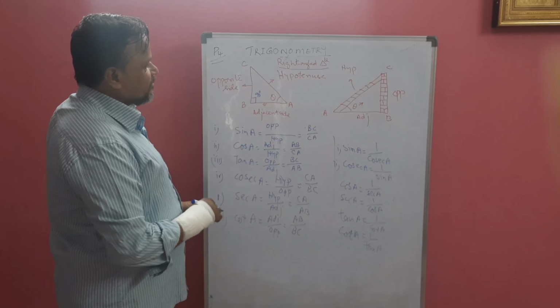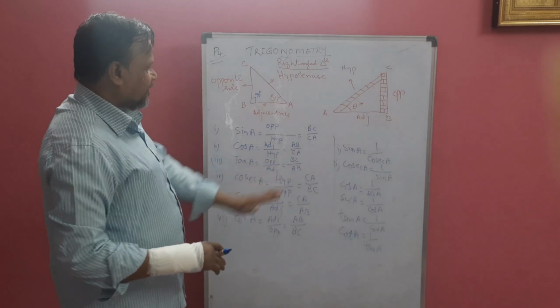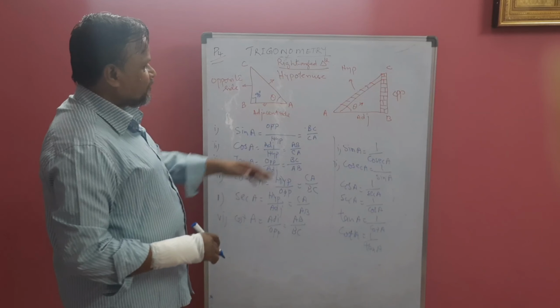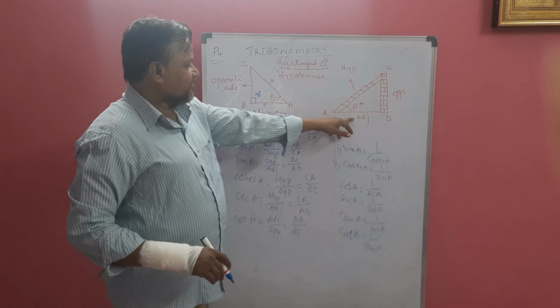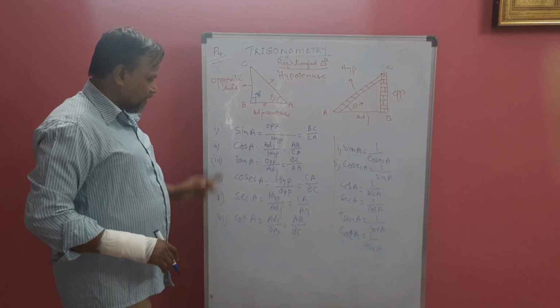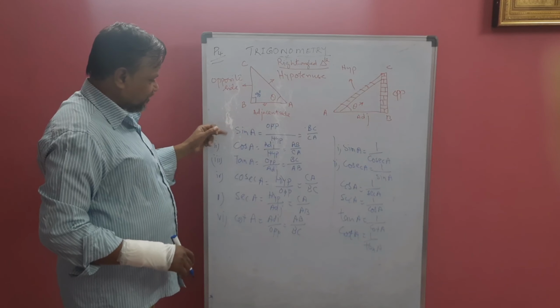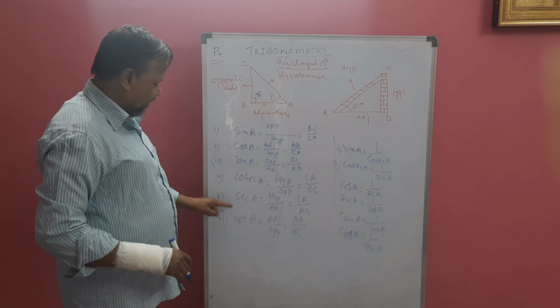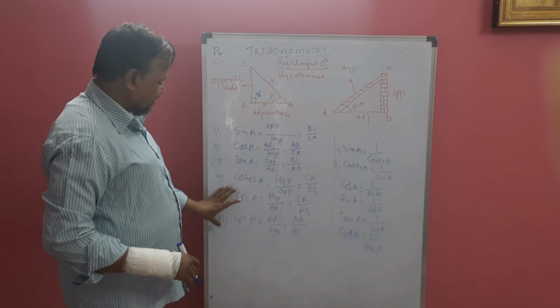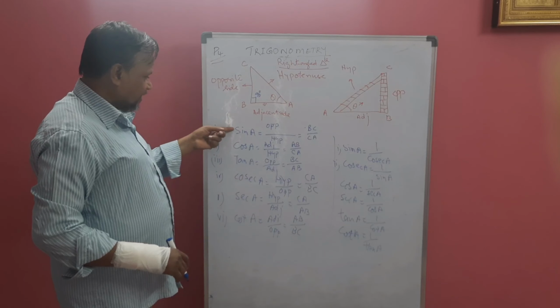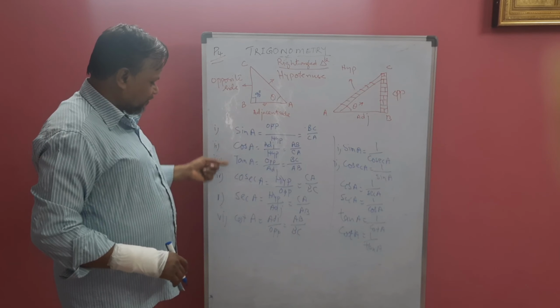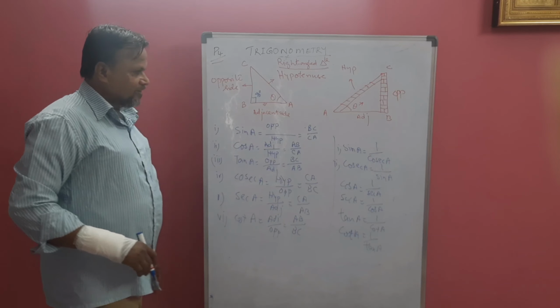Ladder is hypotenuse, wall is opposite, the base is adjacent. So these are the trigonometric ratios. Six are there: 1, 2, 3, 4, 5, 6. Three and three are reciprocals of each other. Sin is the reciprocal of cosec, cos of sec, tan of cot. Okay.